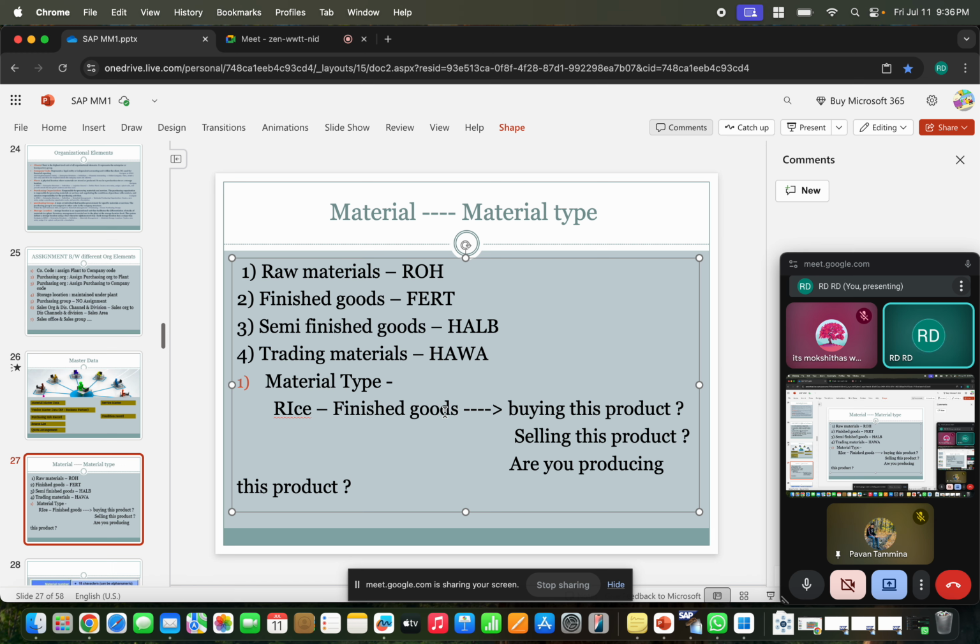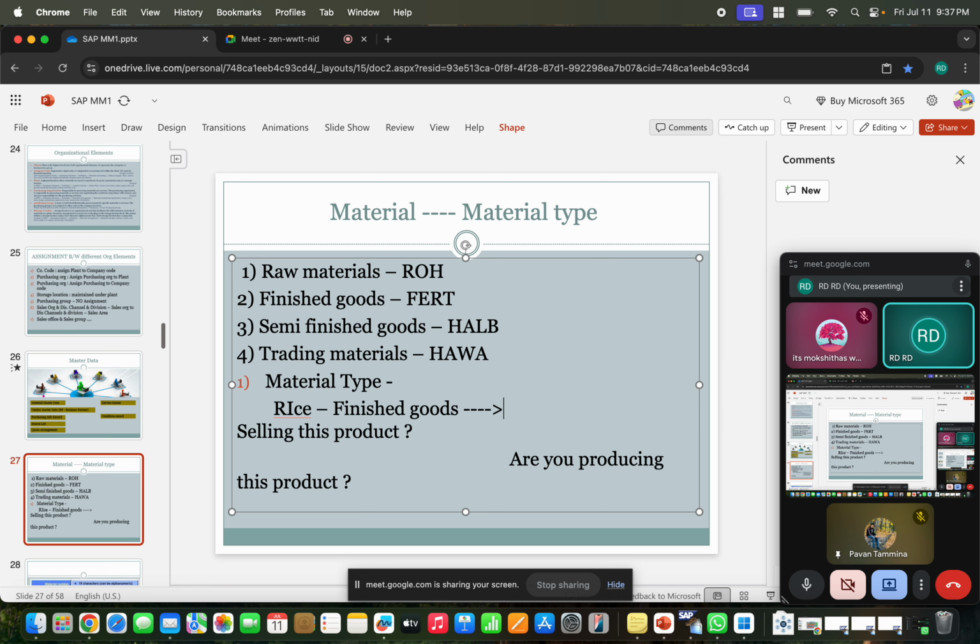So in that case, if it is trading, again the material type will change. But here I'm talking about finished goods. So when I'm talking about finished goods, we are not buying from outside. We're just producing the product and selling to the customer. Correct? If it is your own product, you are selling to the customer, right? Correct or wrong? Yes. Right?